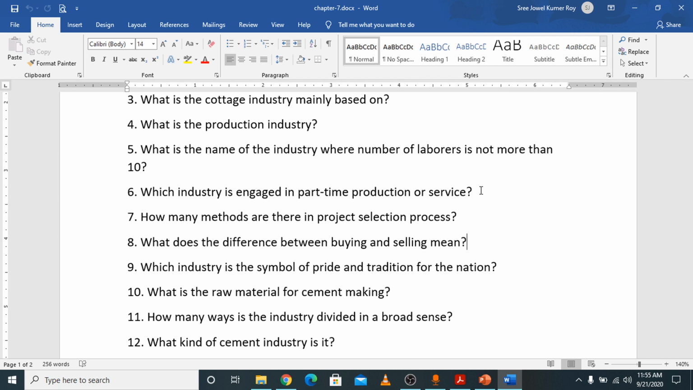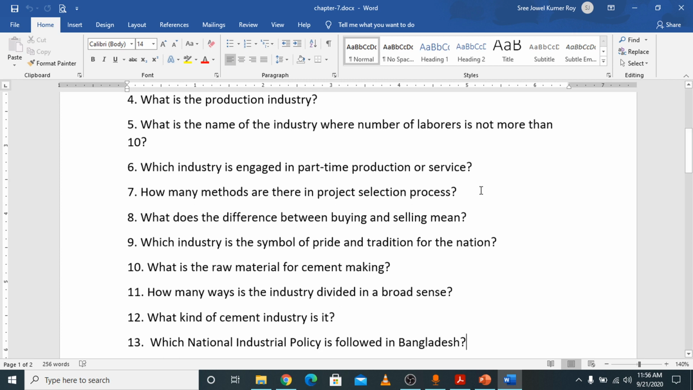What does the difference between buying and selling mean? The difference between buying and selling means the profit. Which industry is a symbol of pride and tradition for the nation? The answer is cottage industry. What is the raw material for cement making? The stones are the raw material for cement making. How many ways is the industry divided in broad sense? There are 2 types of industry: manufacturing and service industry. What kind of industry is the cement industry? Cement industry is a large industry.